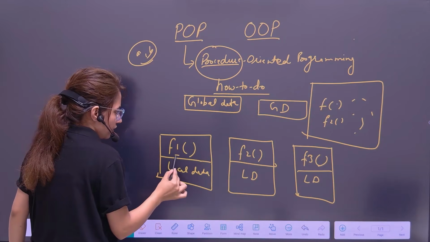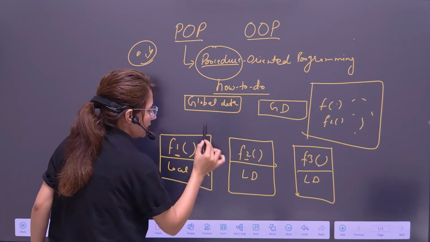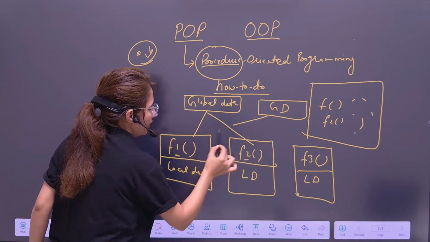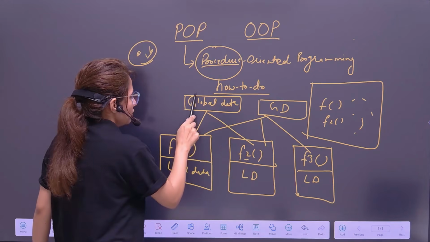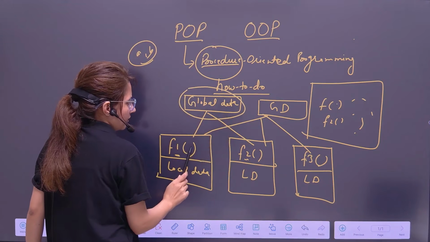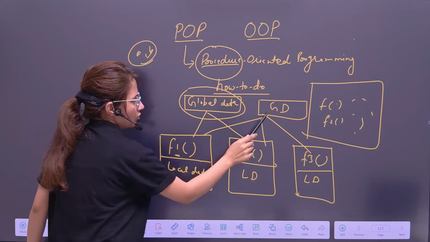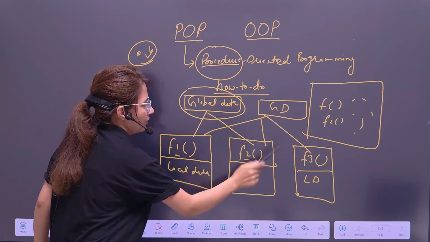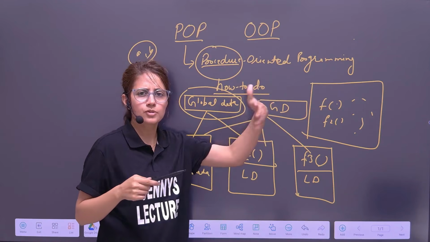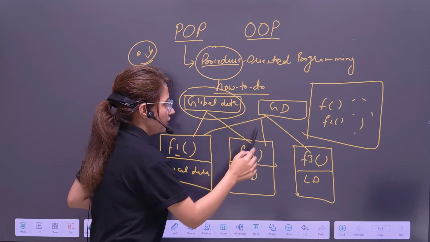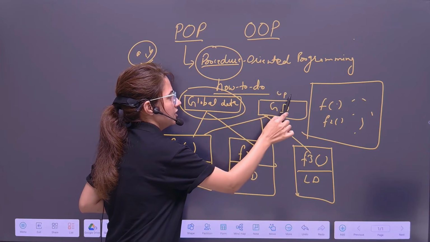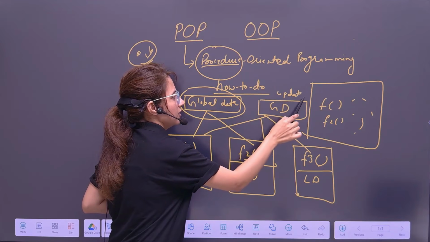These functions have their own local data as well as they can access this global data. This global data can be accessed by these two functions, and this global data may be accessed by these three functions. Global data can be any variables or anything. So now all three functions can access this data and can update this data.